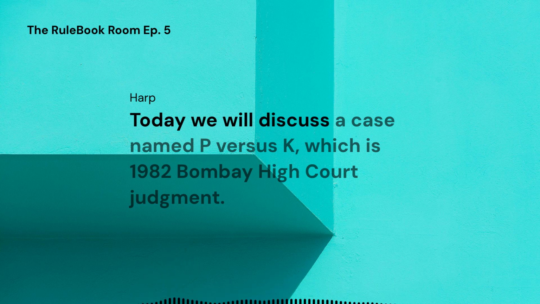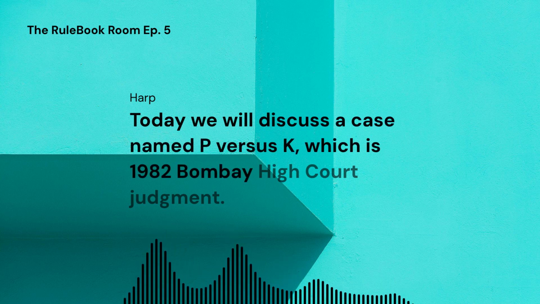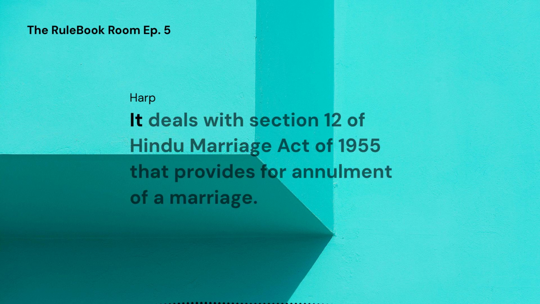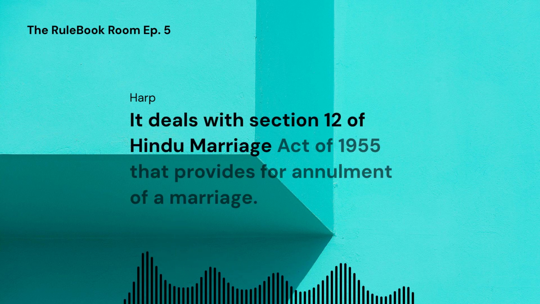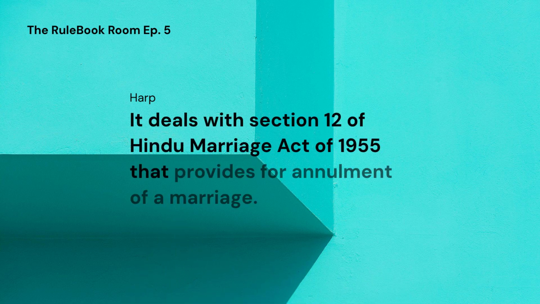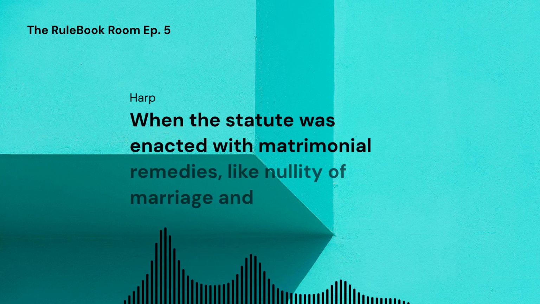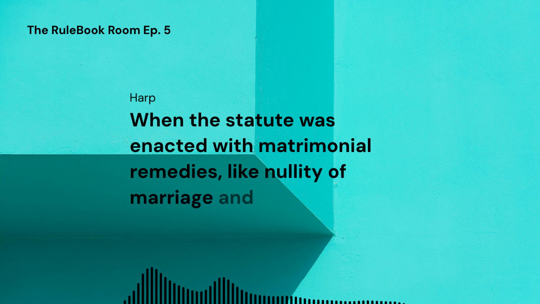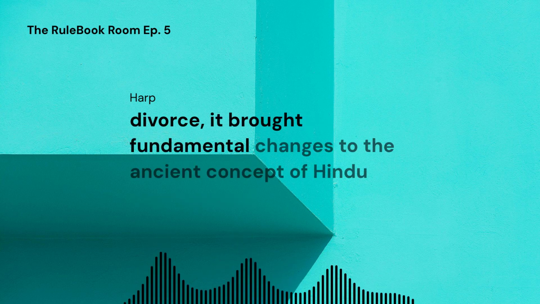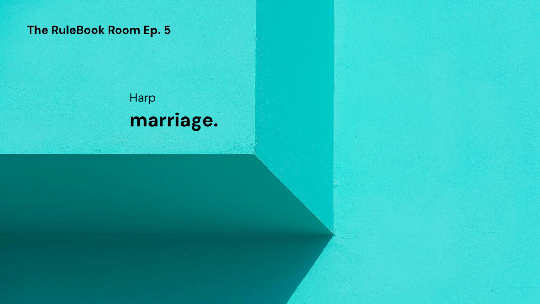Today, we will discuss a case named P versus K, which is a 1982 Bombay High Court judgment. It deals with Section 12 of the Hindu Marriage Act of 1955 that provides for annulment of a marriage. When the statute was enacted with matrimonial remedies like nullity of marriage and divorce, it brought fundamental changes to the ancient concept of Hindu marriage.